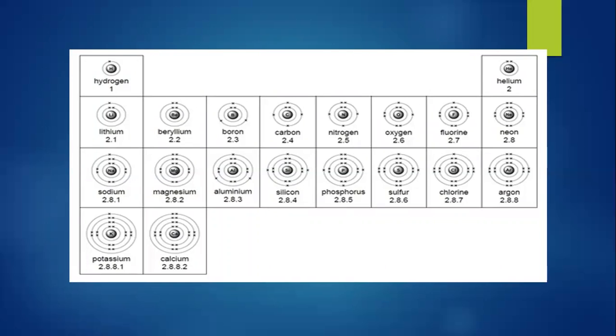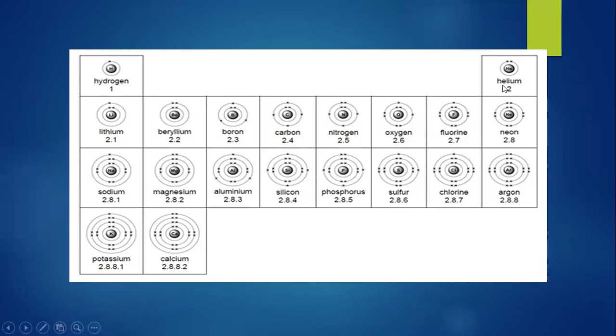Here in this slide you can see some of the first elements of the periodic table, and you will see the arrangement of their electrons. For example, for hydrogen we have written 1. It means that it is having 1 electron, and here you can see only 1 shell is required and 1 electron is arranged in the first shell, which is also known as K shell.